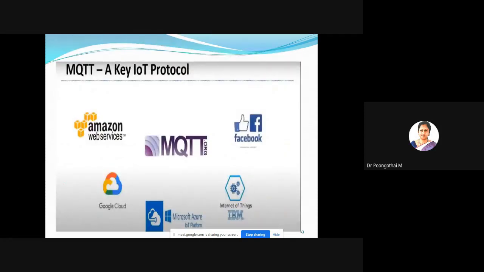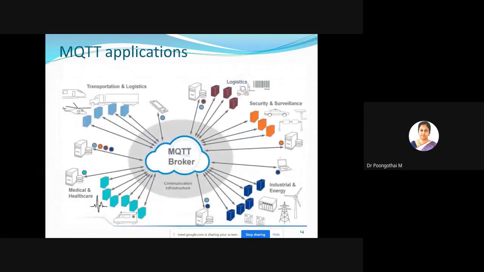So these are some of the applications. MQTT is the leading messaging protocol for IoT implementations. Various platform services such as AWS, Microsoft Azure, Google Cloud, and IBM use it. Many more applications such as Facebook have also adopted MQTT. Messenger has adopted the MQTT protocol, and you can find a wide range of applications using it.